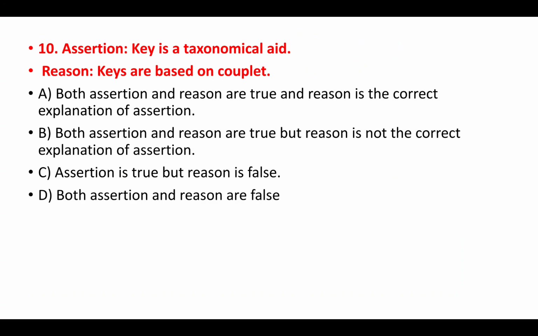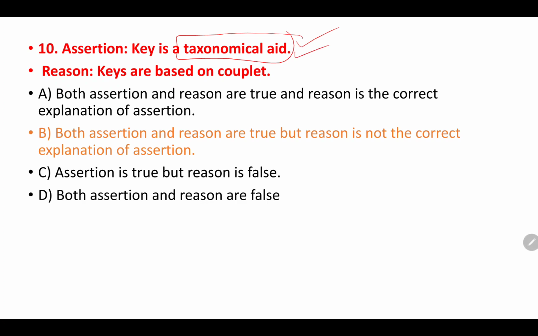Let's move towards the 10th question. Key is a taxonomical aid, and keys are based on couplet is the reason for this. See, again, this is a taxonomical aid, of course, yes, but they have to give the explanation of what a taxonomical aid is and why it is used, that is, based on similarities or dissimilarities, right?